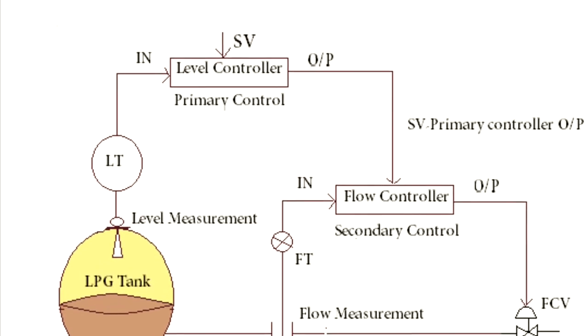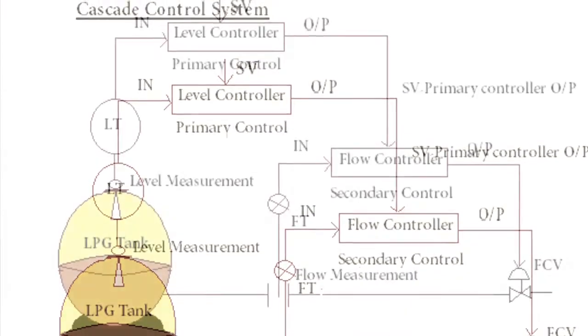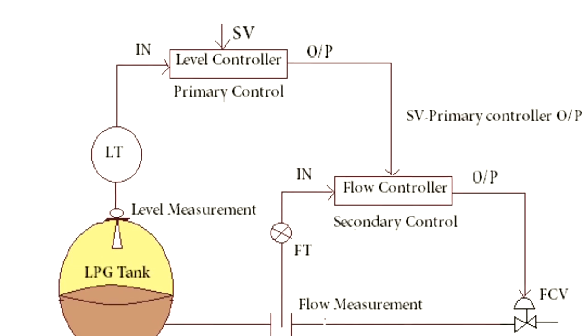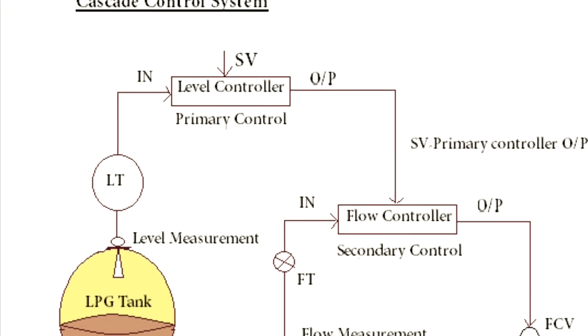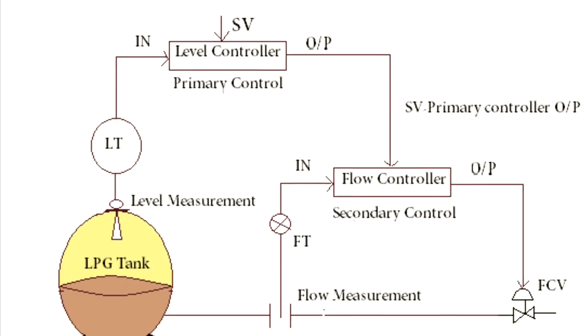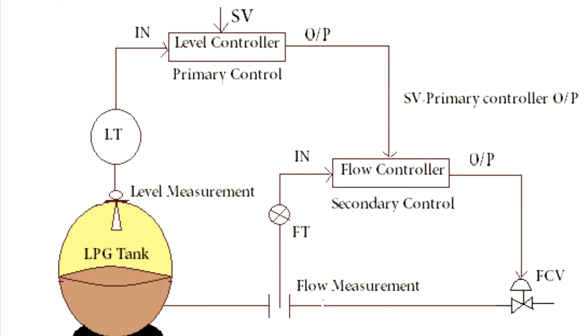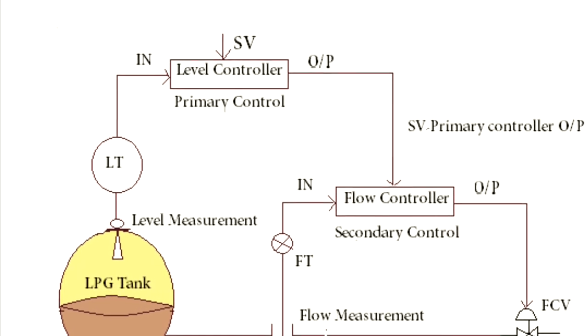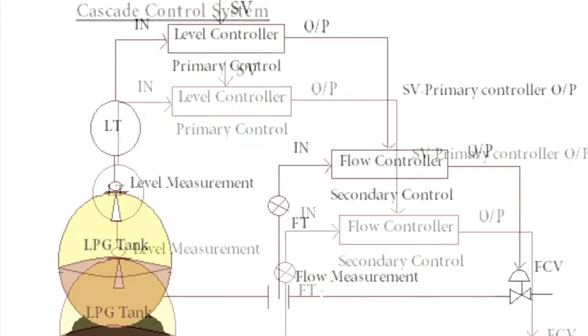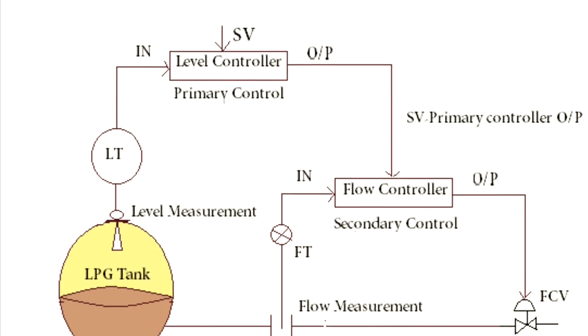In this figure I marked only one secondary controller. This is a simple cascade control system I need to explain. So the level controller is the primary and the flow controller is the secondary in this figure.